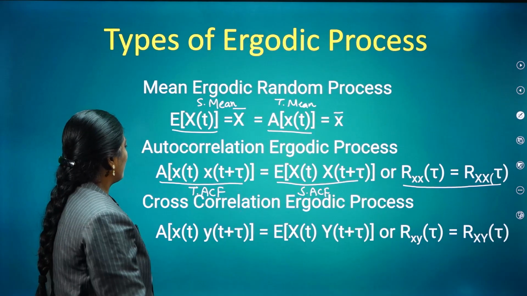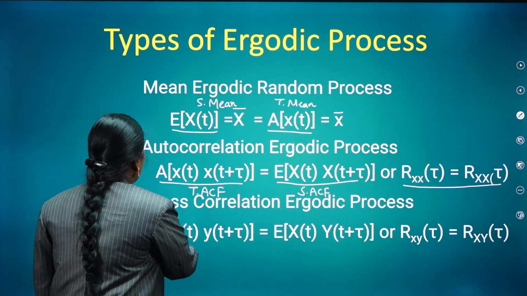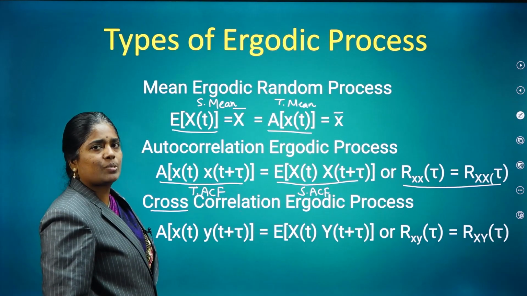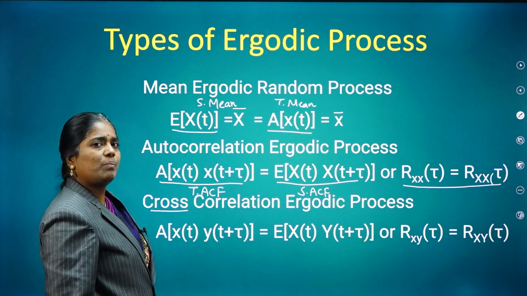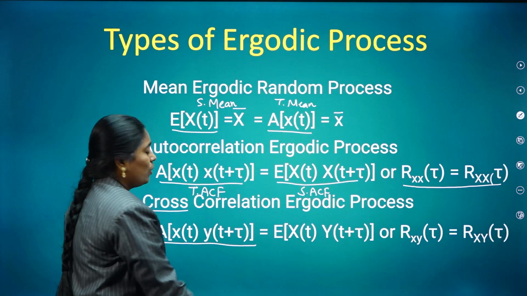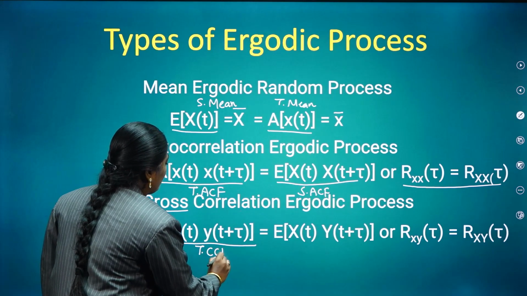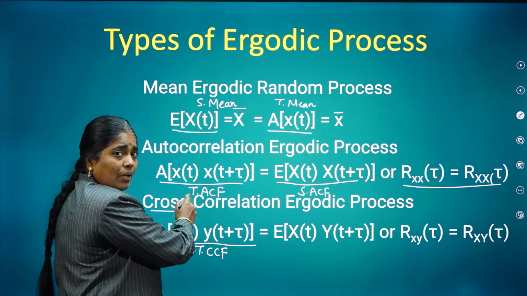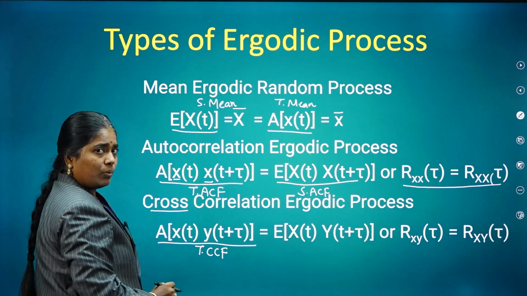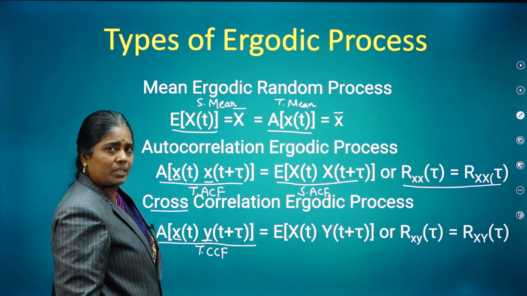And the next one is the cross correlation ergodic process. Here we are taking cross correlation, that's why we have to define two random processes, x of t as well as y of t. For that, the time cross correlation function is indicated as A of x of t into y of t plus tau. Here, in the time autocorrelation function both consisted of x only, but now one is x of t and the other is y of t plus tau.